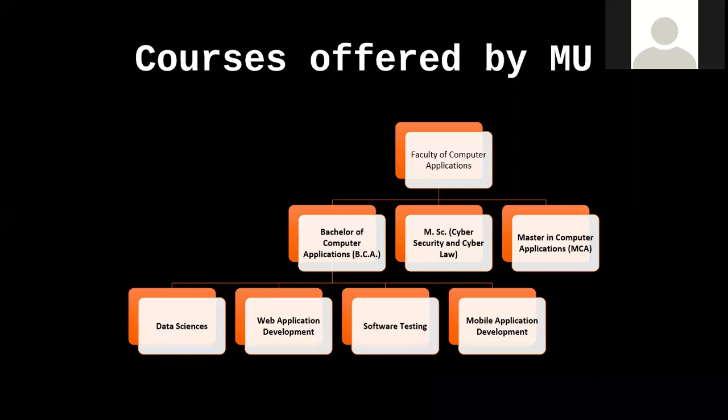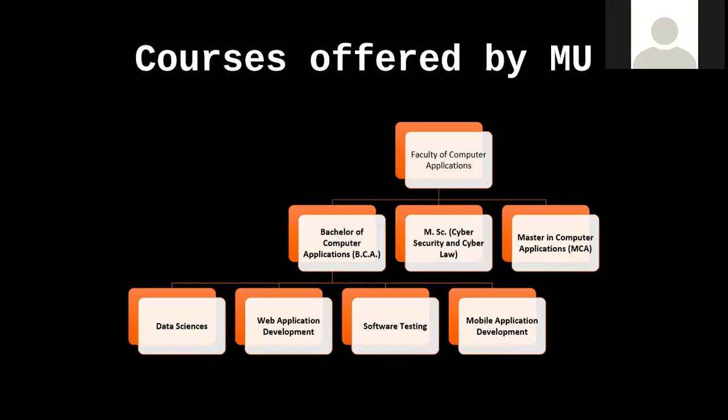These are the list of courses offered by Marwadi University under the Faculty of Computer Applications. Under the Faculty of Computer Applications, we are having 3 courses. One is Bachelor of Computer Applications, that is BCA, a 3 years graduation course. One is MSc Cybersecurity and Cyber Law. This is a specialized course. We are providing a master degree in science, having cybersecurity and cyber law as specialized syllabus subjects. And third is the evergreen course, that is master in computer applications, that is MCA.